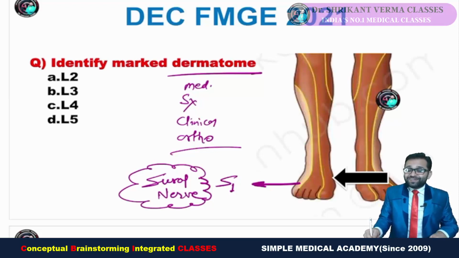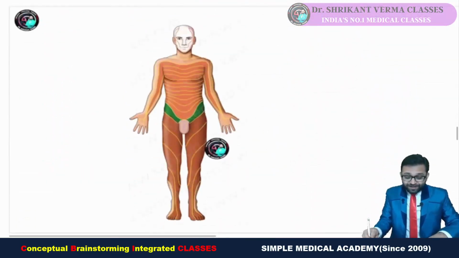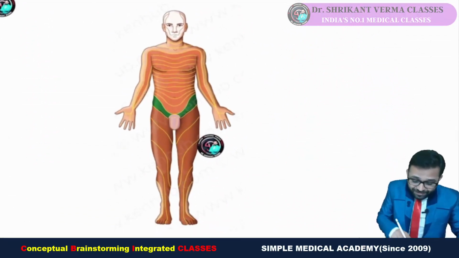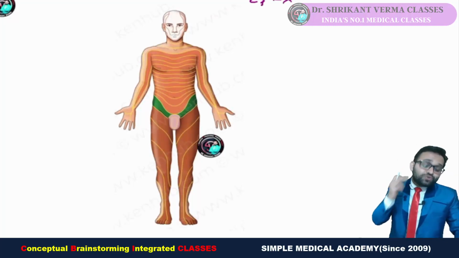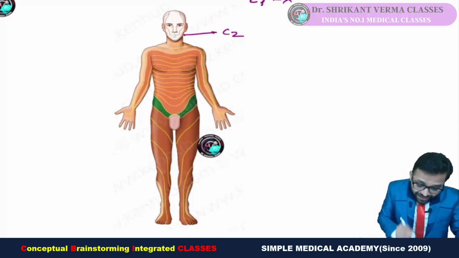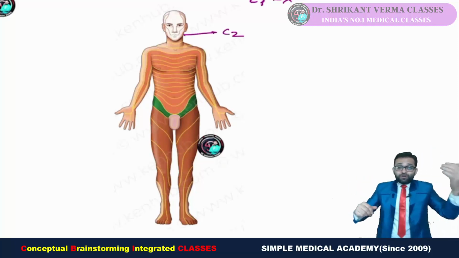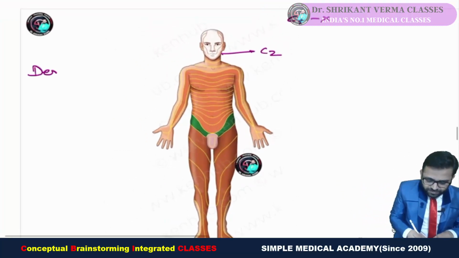Now I told you how to remember the dermatomes. You have to do simple counting. What I told you in classes many times: C1 has no dermatome. Then C2 is the angle of the mandible. First of all, what is a dermatome? Derma plus tome.